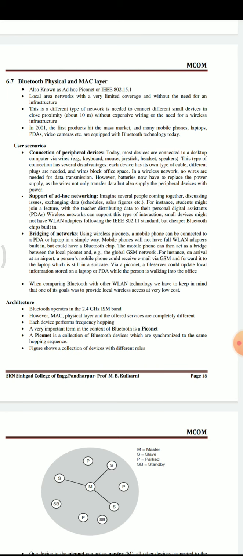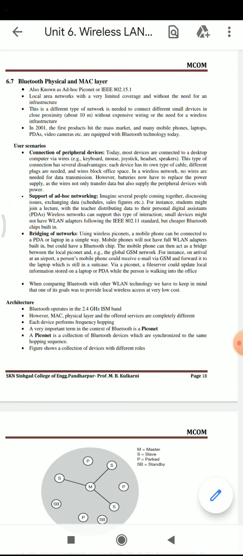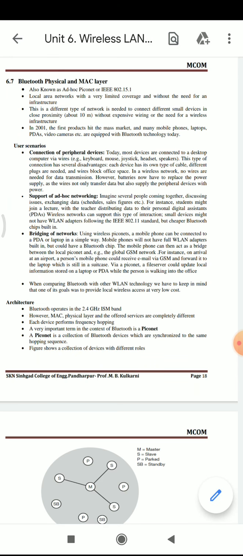Imagine several people coming together discussing issues, exchanging data. For instance, students might join a lecture with the teacher distributing data to their personal digital assistants. A wireless network can support this type of interaction.